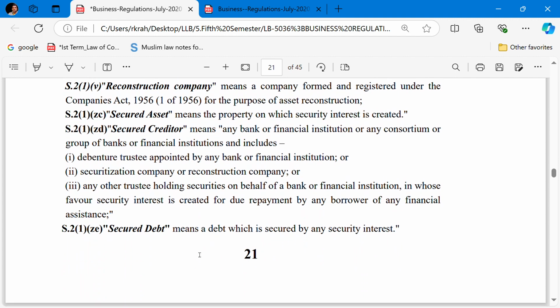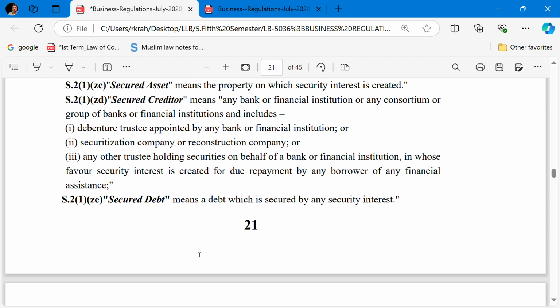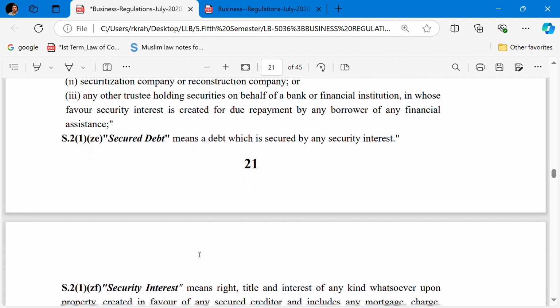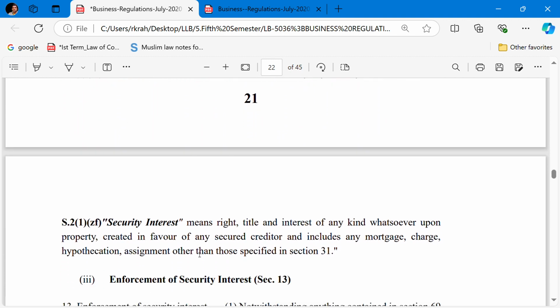Who is the secured debt? It means a debt which is secured by any security interest. What is the meaning of security interest, which is defined under 21ZF? It means rights, title, or interest of any kind whatsoever upon the property created in favor of any secured creditor, and includes any mortgage, charge, hypothecation, assignment other than those specified in section 31.